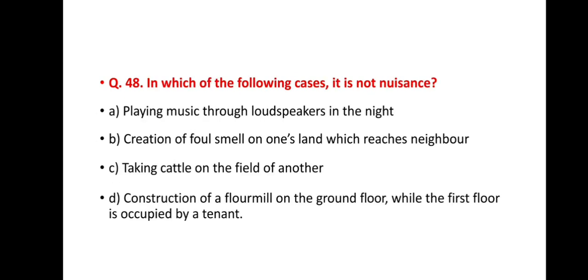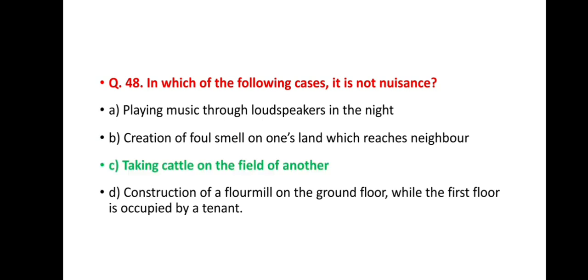Next question, question number 48. In which of the following case it is not nuisance? Option A, playing music through loudspeaker in the night. Option B, creation of foul smell on one's land which reaches neighbors. Option C, taking cattle on the field of another. Option D, construction of a flour mill on the ground floor while the first floor is occupied by a tenant. And the correct answer is option C, taking cattle on the field of another. It is not a nuisance.